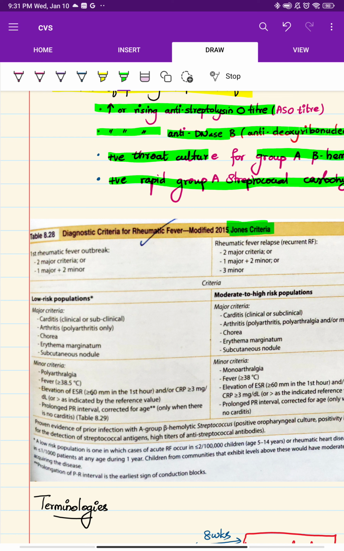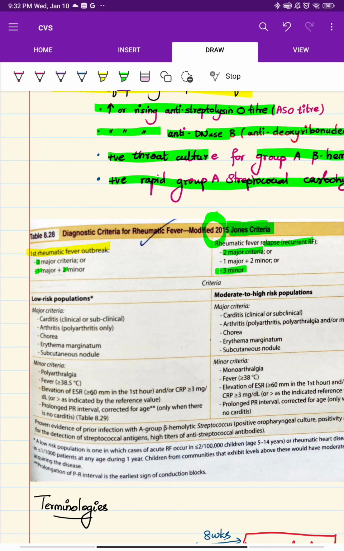In 2015 it was revised. For a first rheumatic fever outbreak, you need two major, or one major plus two minor. Where it is recurrent, it means two major, or one major and two minor, or three minors, and we can say it is a relapse of rheumatic fever.